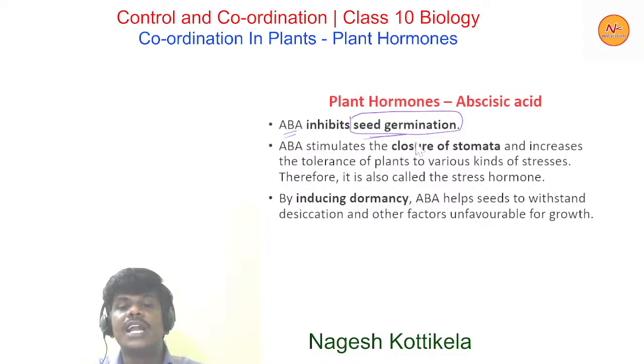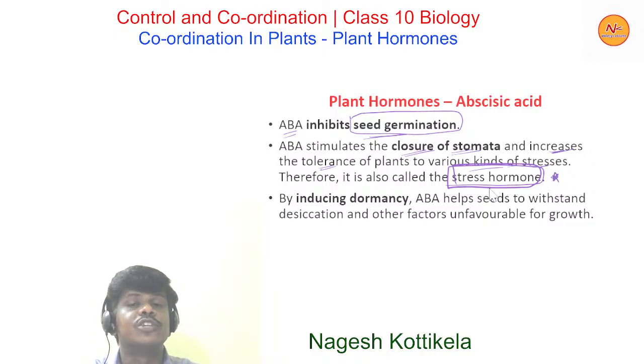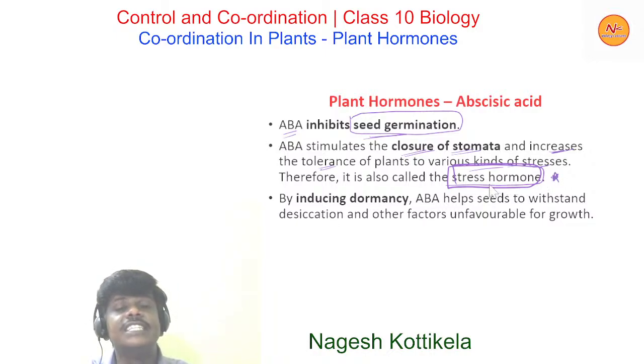Abscisic acid stimulates the closure of stomata and increases the tolerance of plants to various kinds of stresses. Therefore it is called the stress hormone. This is a very important question for exams. Which plant growth regulator is also called the stress hormone? What is your answer? The answer is ABA, that is abscisic acid. It is a stress hormone in plants because it stimulates the closure of stomata and increases the tolerance of plants to various kinds of stresses.